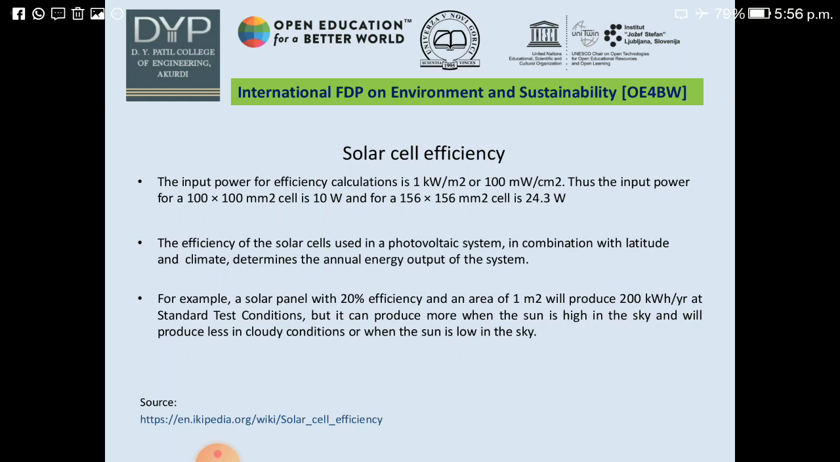For example, a solar panel with 20% efficiency having 1 meter square produces 200 kilowatt hours per year at standard conditions, but it can produce more when the sun is high in the sky and produces less in cloudy conditions or when the sun is low in the sky.